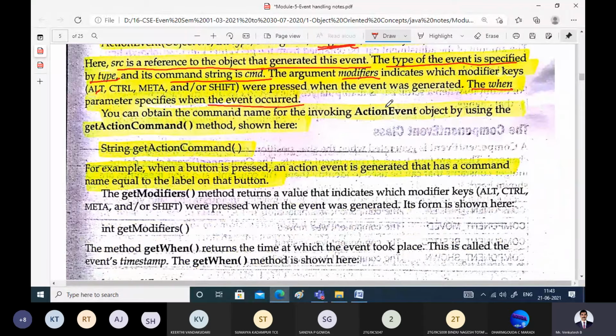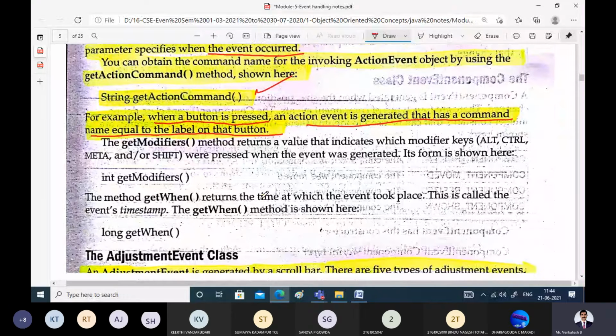Right, and there is one more method. We can obtain the command name for the invoking action event by using getActionCommand. For example, when a button is pressed, an action event is generated that has a command name equal to the label on that button. That means left click, what should happen? Right click, what should happen? So all such methods are self-explanatory.